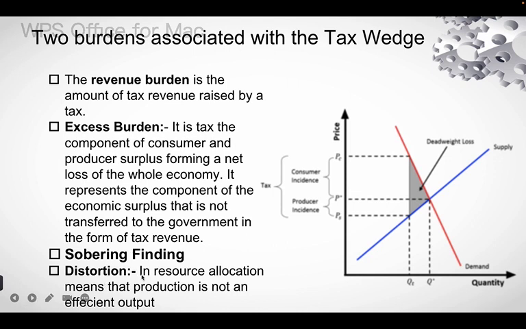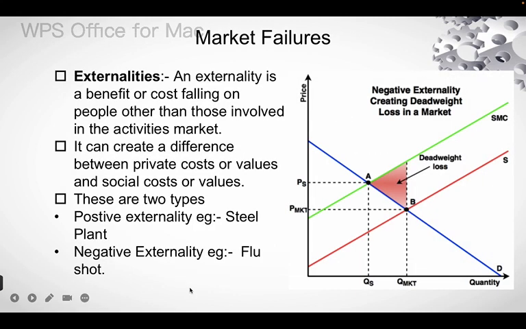Next is distortion. Distortion in resource allocation means the production is not the efficient output. What are market failures? One is externalities. An externality is a benefit or cost falling on people other than those involved in the activities of the market. It can create a difference between the private cost or value and the social cost or value.